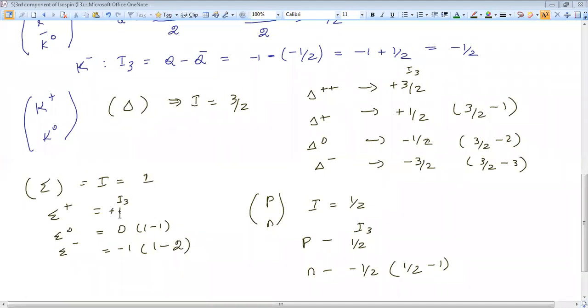The first particle will get the I3 value same as the isospin. For the second particle, I need to reduce it by 1, and the third particle by 2.